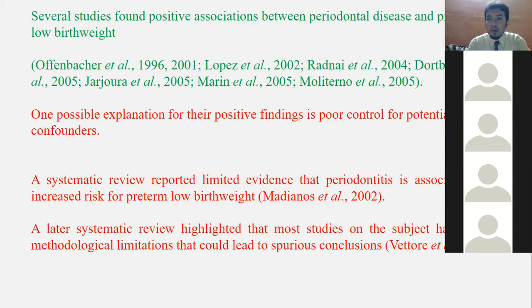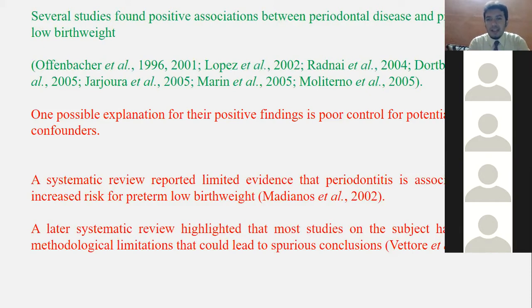The green indicates the positive and the red indicates the negative. So the green indicated studies: Offenbacher, Lopez, you have got Jarjora, Marine, Malinora. A lot of people have done positive studies, and the negative studies are also there. They are also definitely negative studies, but the most important negative study is by Vetur et al. And one more important is Srinivas et al. 2009. Vetur 2006 are two more, and there's one more, Mikhailovich. There are three classic studies which were done on negative aspects.